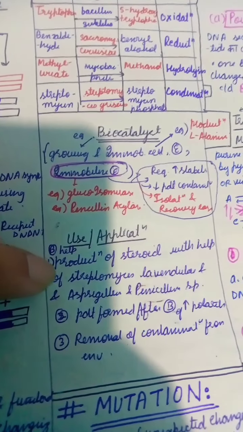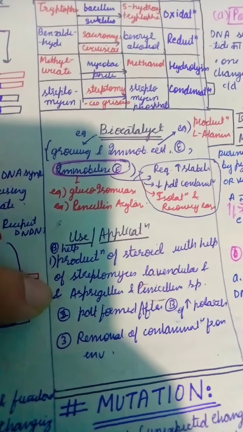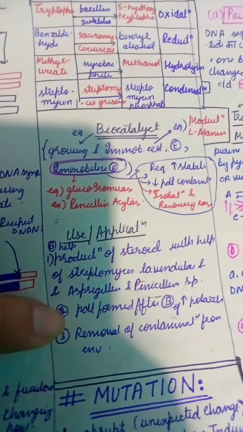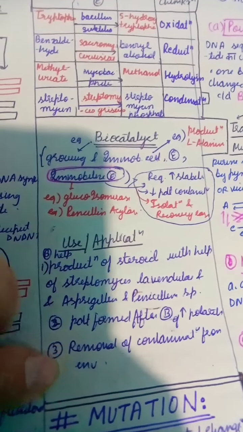Biotransformation helps in the production of steroids with the help of Streptomyces, Aspergillus and Penicillium species. The product formed by biotransformation has greater polarity.